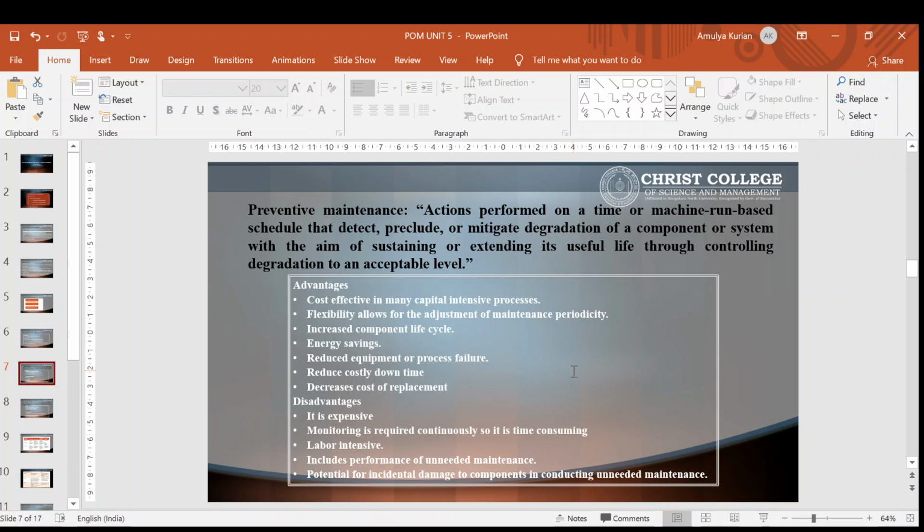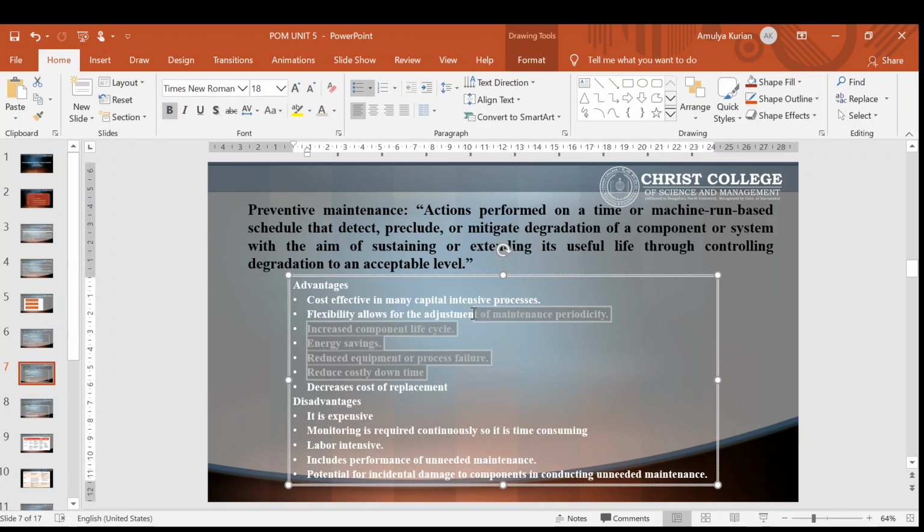Second, flexibility allows for the adjustment of maintenance periodicity, increased component life cycle, energy saving, reduced equipment or process failure, reduced costly downtime, decreased cost of replacement. So these are the advantages of preventive maintenance.